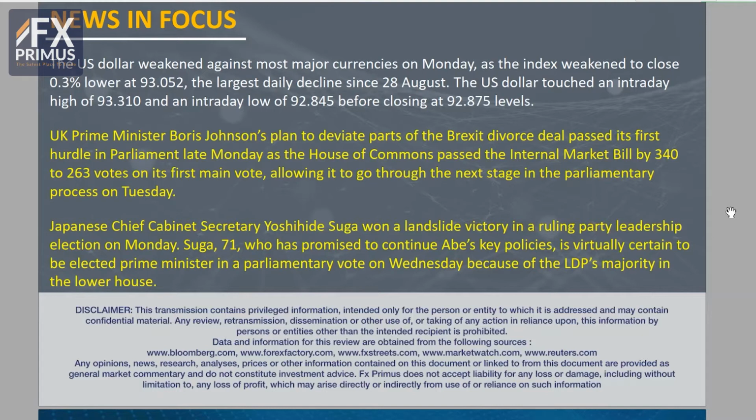Japanese Chief Cabinet Secretary Yoshihide Suga won a landslide victory in his ruling party leadership. And of course, Suga is virtually going to be the next Prime Minister of Japan, as the leadership, the Democratic Party, holds the majority in the lower house.